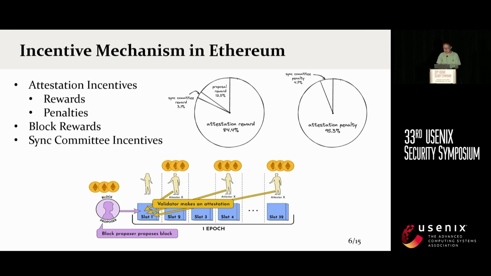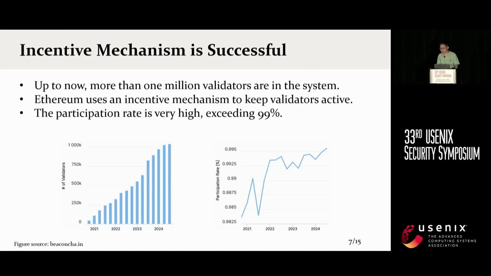The complex incentive mechanism has made a great success. As we can see in the left figure, up to now, more than 1 million validators are in the system. Such many validators achieved a surprisingly high participation rate. As we can see in the right figure, the participation rate of Ethereum exceeds 99%. This is an amazing result. This result shows that almost all validators follow the protocol and do something good.